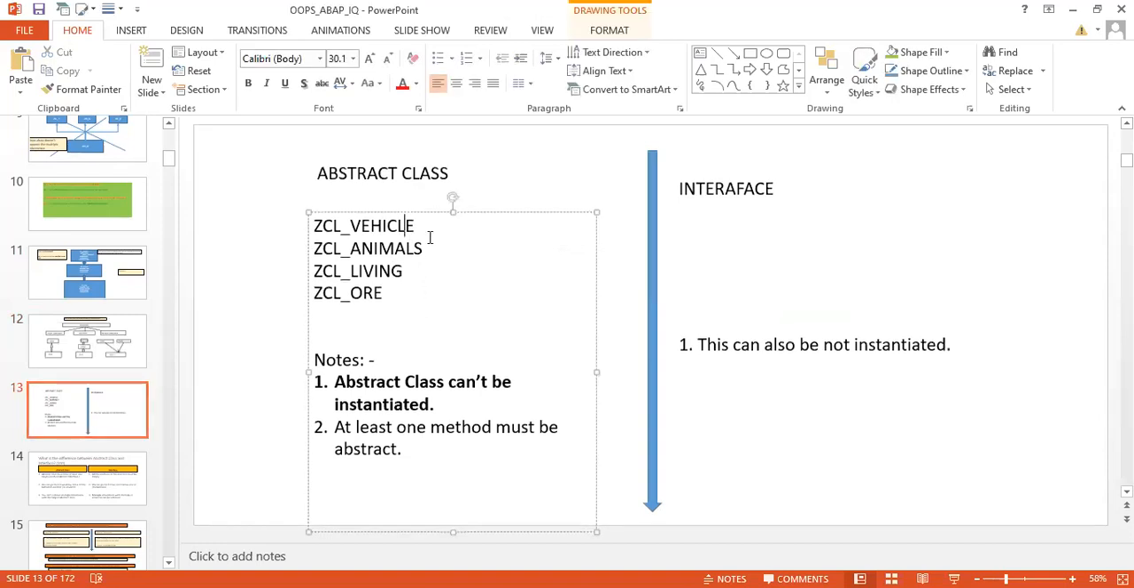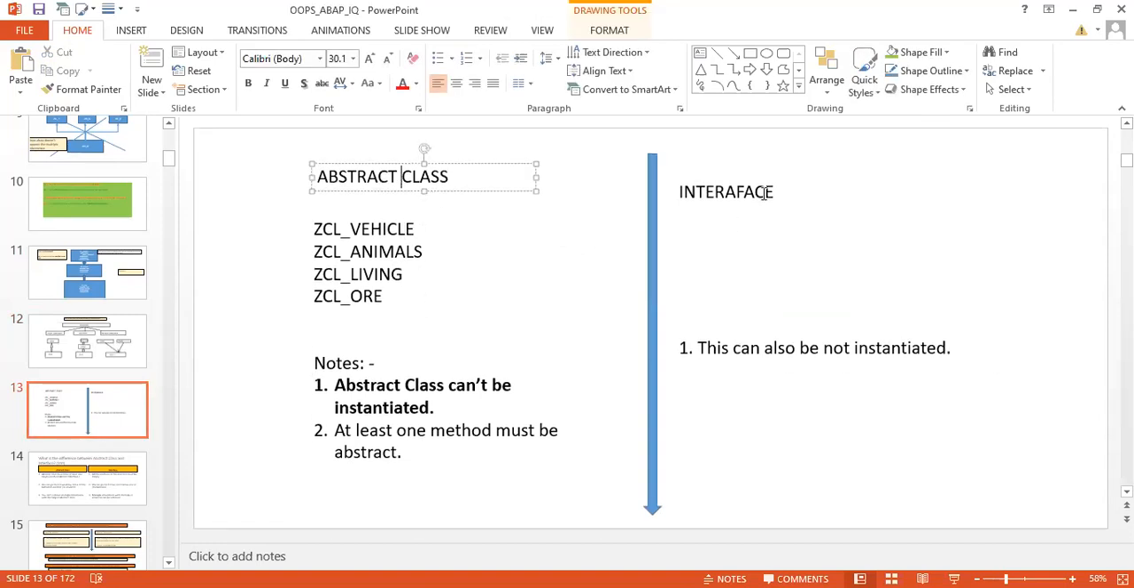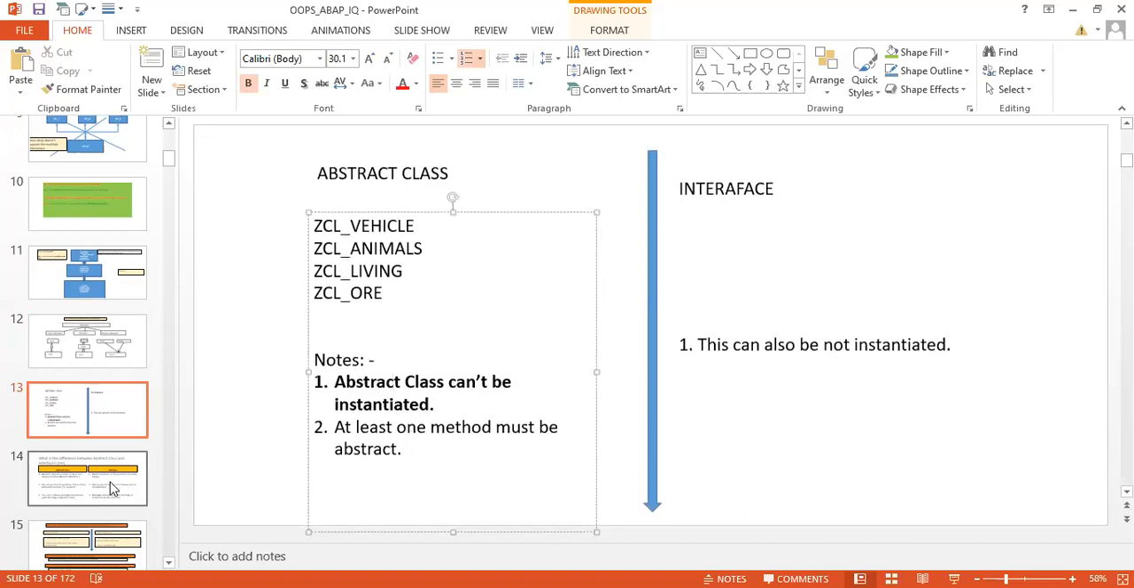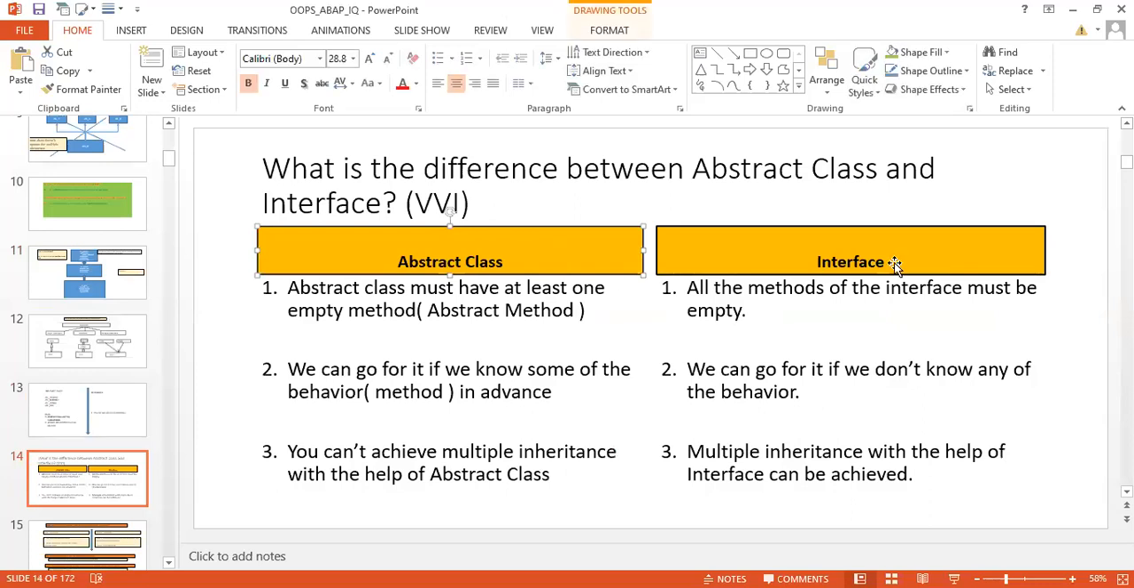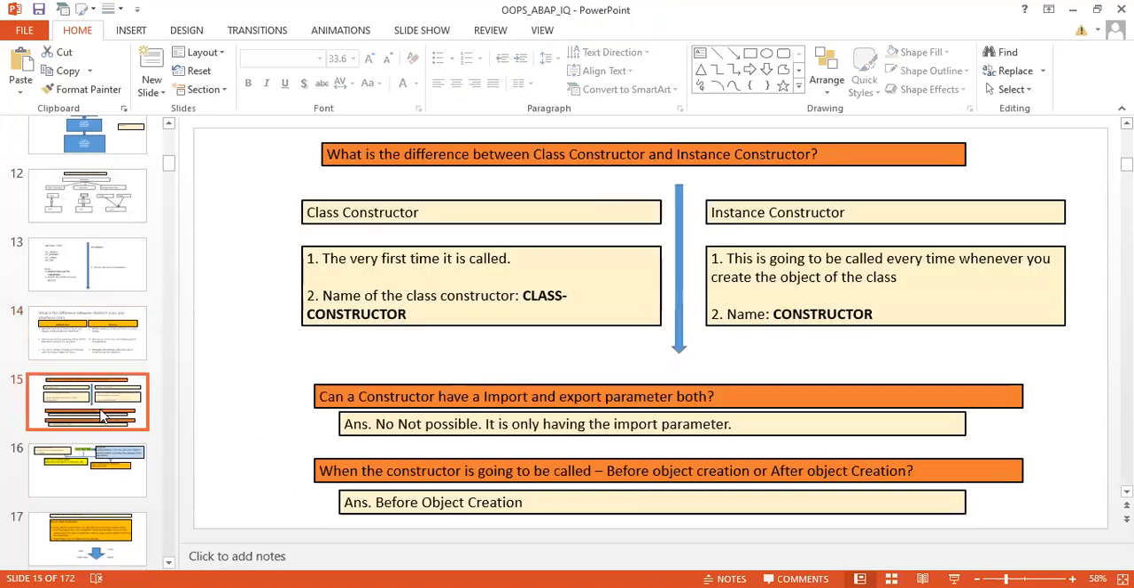we have seen also what's the difference between abstract class and interface, right? And when to use which one. So here we have written what is the difference between abstract class and interface. Here the three differences we have noted down over here, right? Then we have seen what's the difference between class constructor and instance constructor.